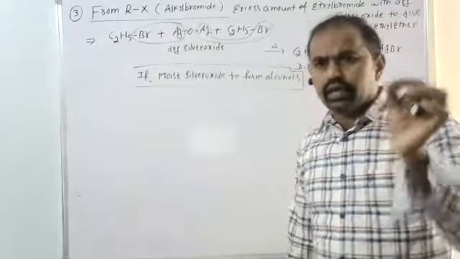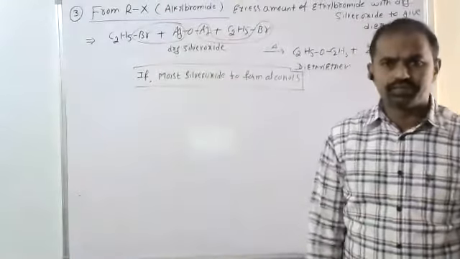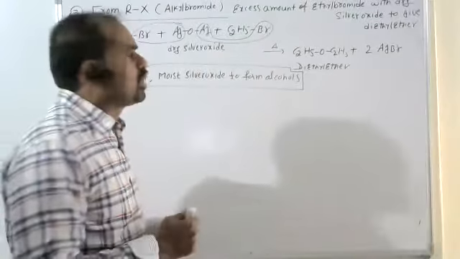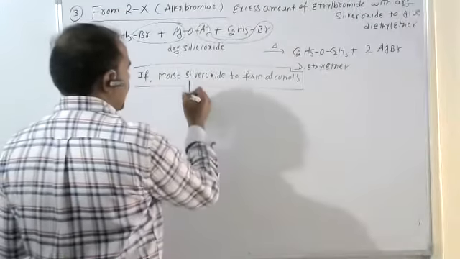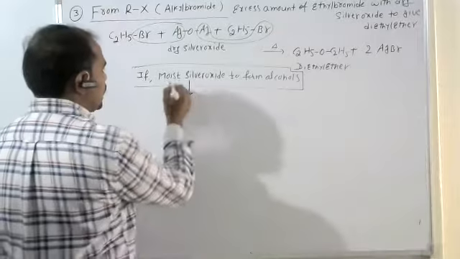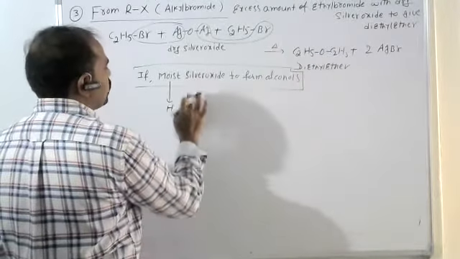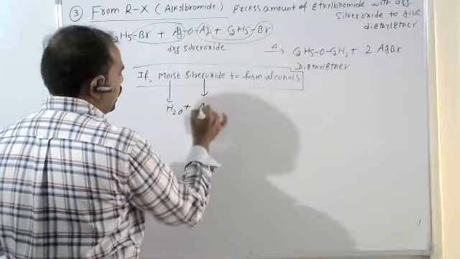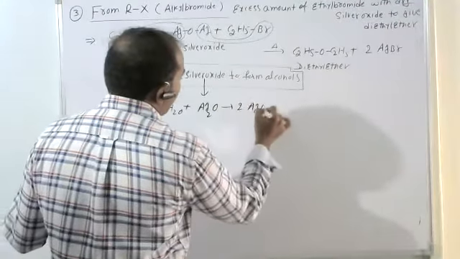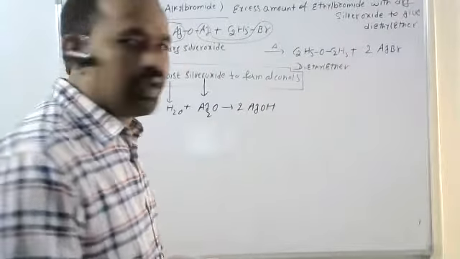Here, if we take the moist silver oxide, in the same reaction, what about moist silver oxide? Moist is nothing but water. There silver oxide, Ag2O, and water combined, we get AgOH, silver hydroxide.